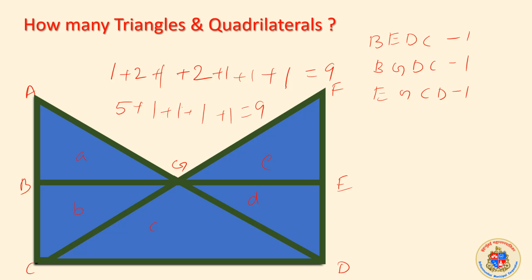Is there any more quadrilaterals? You may find out more. Not that I know every answer perfectly. Sometimes I will not. This is a matter of observation. 3 we got. Is there any more quadrilateral? Because when triangles and quadrilaterals come together, there can be some confusion. Okay, 1, 2, 3, and taking a little time.